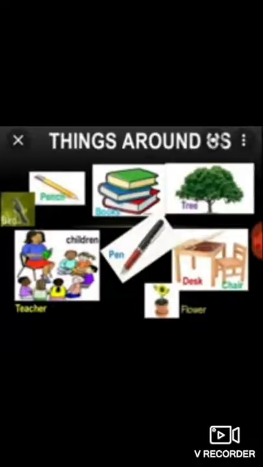So my dear students, this is your subject teacher of science and today I am here with the exercises of chapter number 8, that is things around us. So my dear students, let's get started. So students, without wasting your time, open page number 78.